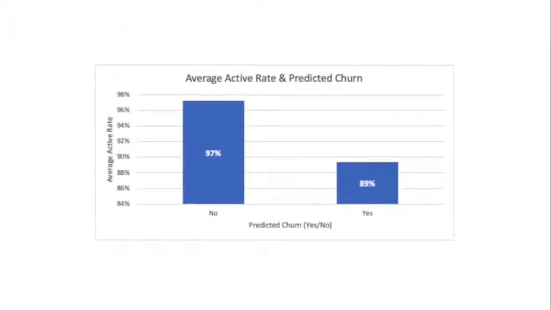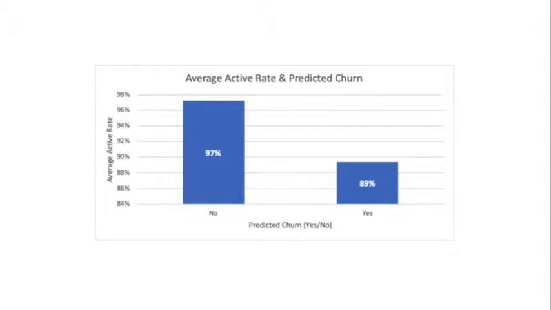This graph illustrates the average active rate and the prediction of churn. Active rate is the rate between the number of open accounts under one customer and the number of accounts that are actually being used or are active in that customer's account. This rate goes from 0 to 100%, in which 100 means that the customer is 100% active in their account, or 100% of open accounts are being used.